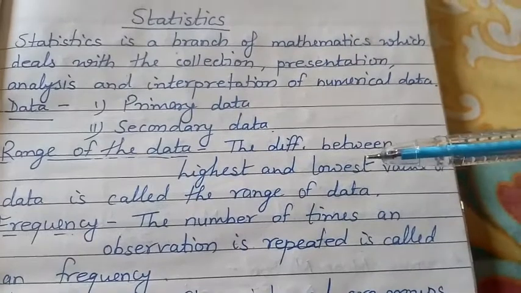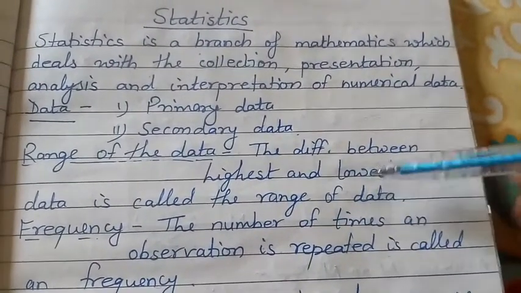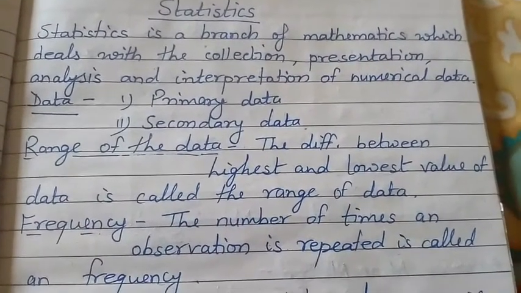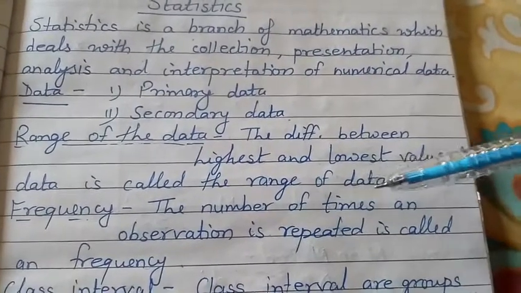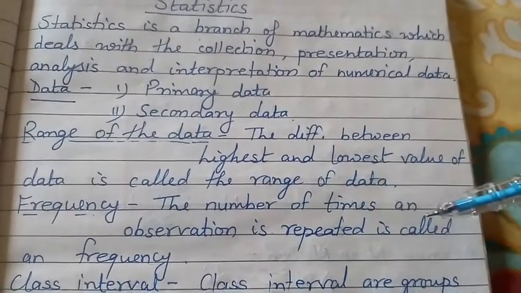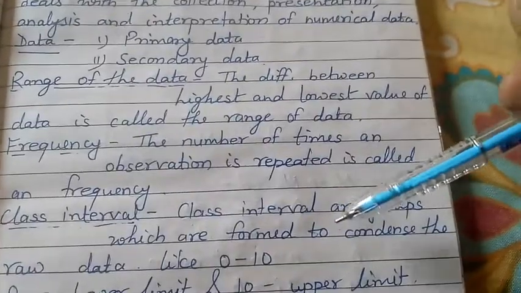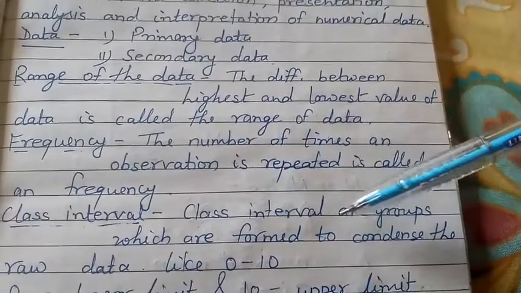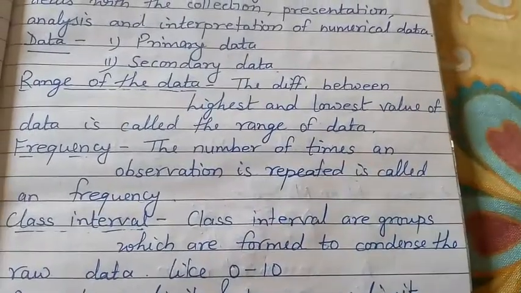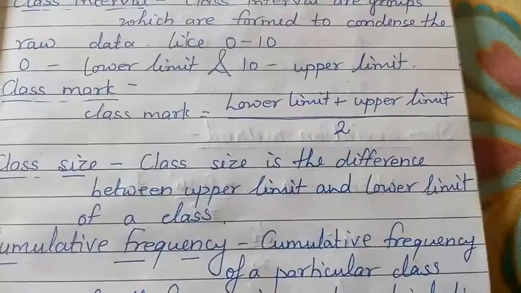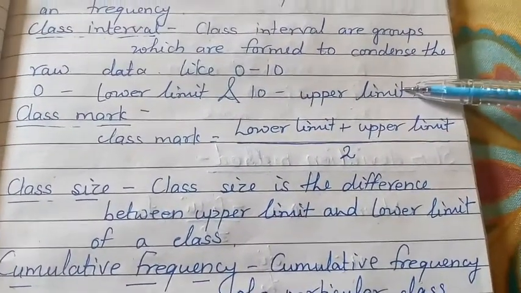Range of the data: the difference between the highest and the lowest value of the data is called the range. Frequency: the number of times an observation is repeated is called its frequency. Class interval: class intervals are groups which are formed to condense the raw data, like 0 to 10, 10 to 20, 20 to 30. In this, 0 is the lower limit and 10 is the upper limit.